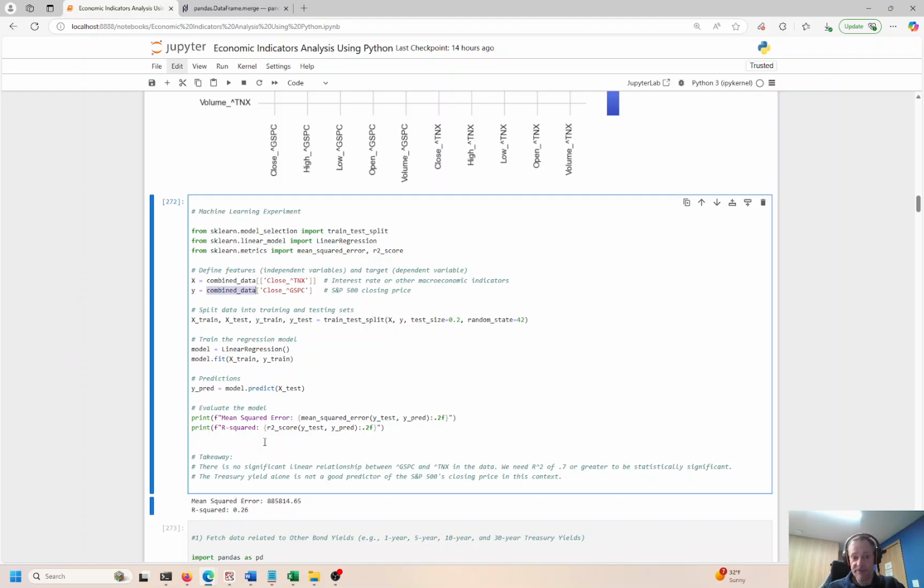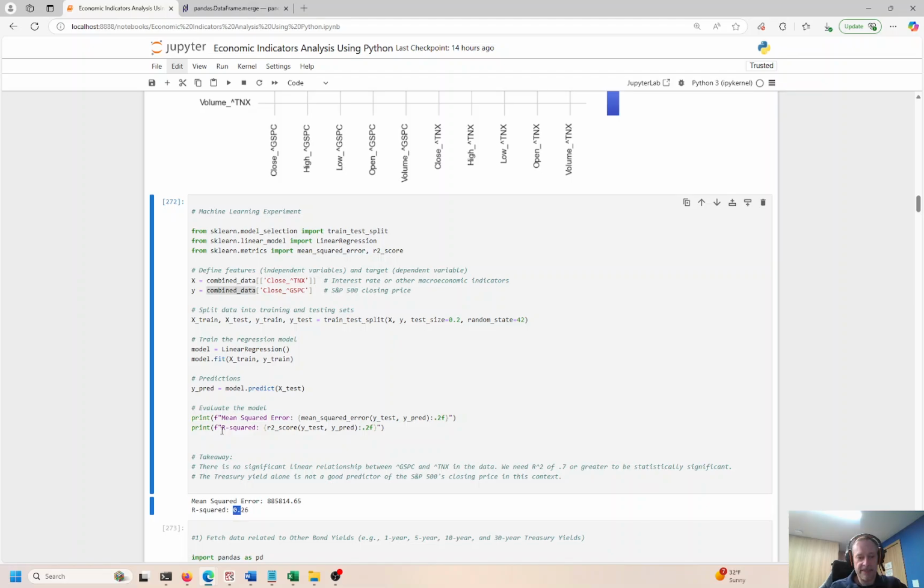I refreshed this yesterday, and you can see right here we're getting a mean square error of 88.5814, and an R squared of 0.26. So the goodness of fit is only 0.26. This is the coefficient of determination, and 0.26 is not very good at all, right? We want at least a 0.7 or higher. This model is essentially useless.